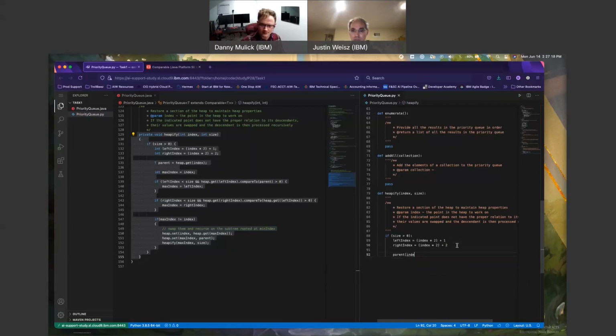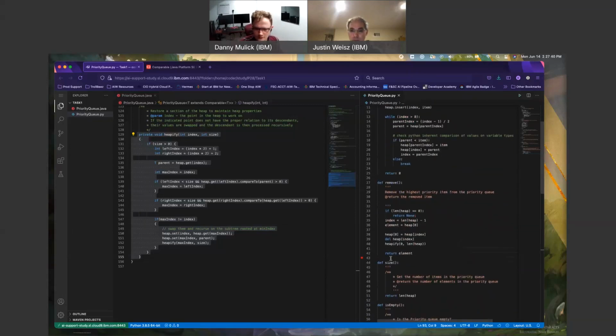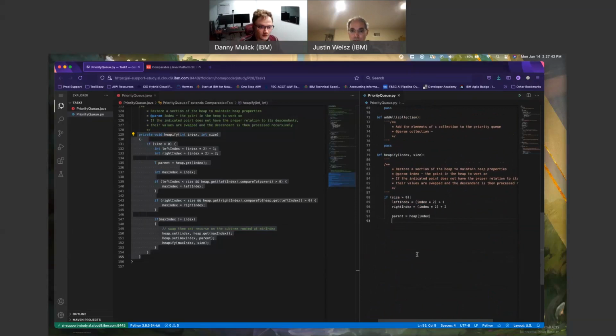Parent equals heap index. Pardon me. Max index is index. I only want to move up to that. I'll come back to that later for that thought. If I'm feeding it 0 up here, interested to see how this is actually going to compare. So max index equals index. Straightforward, fair enough.